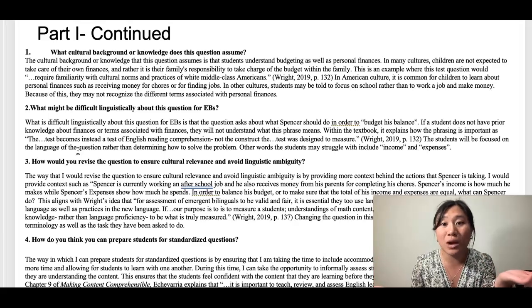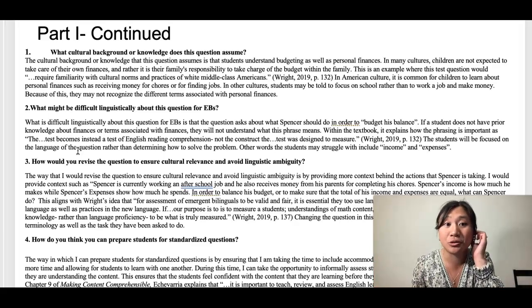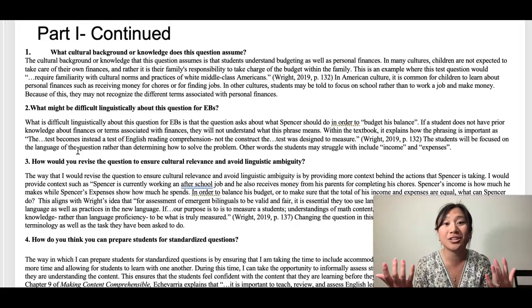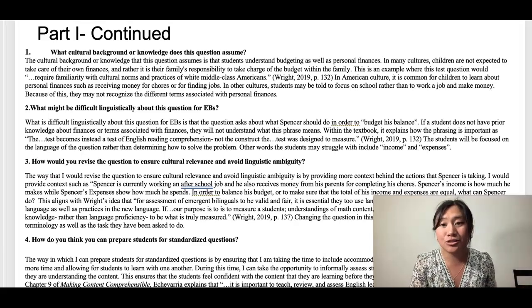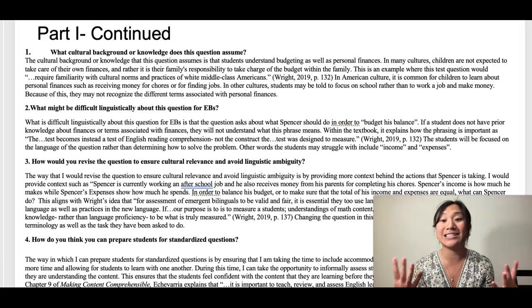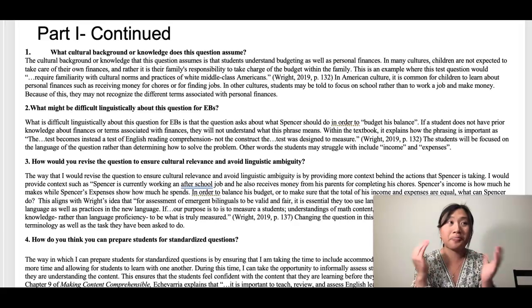As Wright explains on page 132, this test becomes instead a test of English reading comprehension and not the construct the test was designed to measure, which in this case is math. Students are going to struggle with understanding what this question is even asking and what it wants them to do. That's why it's important that we explain these different terms within a test question, and we do not assume that students have this prior knowledge or experience.